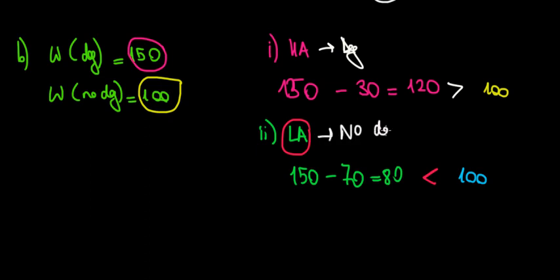Meaning that under these conditions, the company will understand that the people with the degrees are the people with high abilities, because only the high abilities people are going to get the degree. So in a sense, the company is able to screen, to differentiate between the types of workers. Hope this makes sense, and we are done.